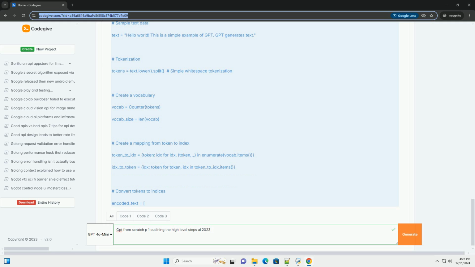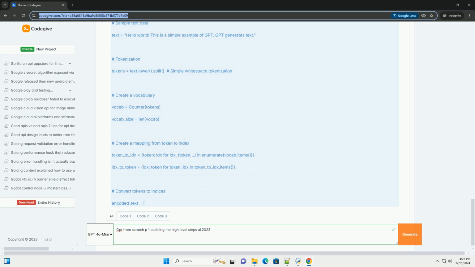Create batches; for simplicity, using a single sample here. input_tensor = torch.tensor(encoded_text).unsqueeze(0) # (1, seq_length). target_tensor = torch.tensor(encoded_text[1:] + [token_to_idx['eos']]).unsqueeze(0) # shifted input. output = model(input_tensor). loss = criterion(output.view(-1, vocab_size), target_tensor.view(-1)). loss.backward(). optimizer.step(). print(f"Epoch {epoch + 1}/{num_epochs}, Loss: {loss.item()}").